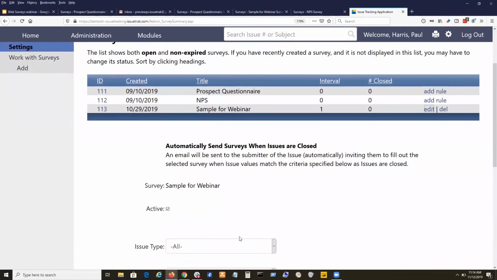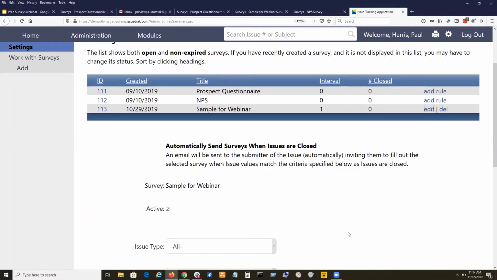An email will be sent to the submitter of the issue automatically, inviting them to fill out the selected survey when issue values match the criteria specified below as issues are closed. So that idea is that you build the survey, you get it ready, then you set up a rule, and there's nothing more for you to do except for look at results.